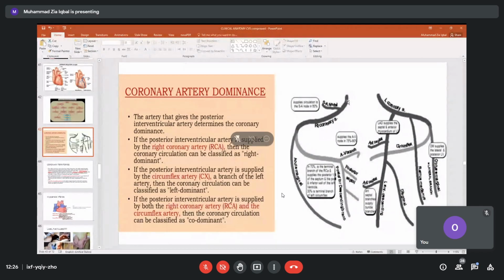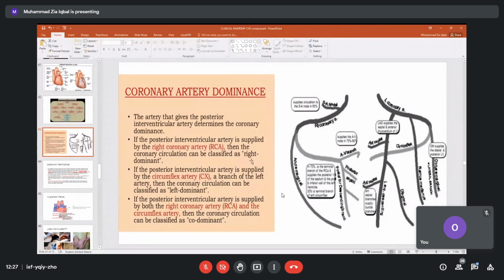Again, right coronary artery: SA node branch, main right coronary, acute marginal. Going to the back, posterior descending branch, AV branches, posterior septal branches. Left coronary artery and left atrioventricular groove, it will give a big branch, left anterior descending, which will give anterior septal, then some other branches. Then it will turn like this, circumflex to the back. Before turning, it will give ramifying branches and obtuse marginal branches.